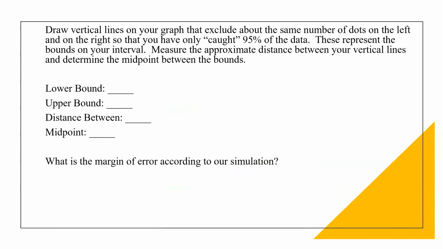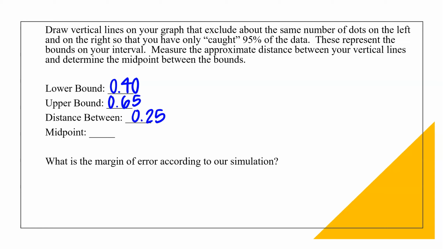This means that my lower bound was at 0.40 and my upper bound was 0.65. The distance between them would be 0.25 and the midpoint would be 0.125 away from each, so 0.525. So going back to my dot plot once more, my midpoint would be at 0.525.